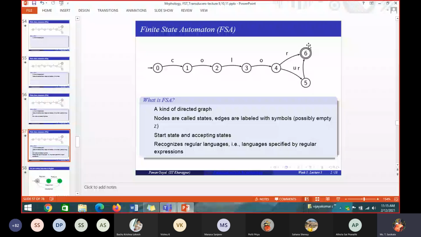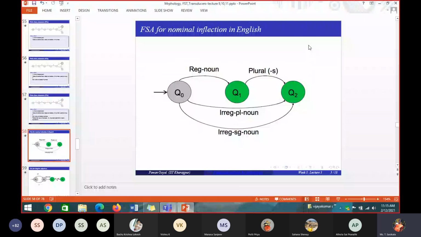Okay, so what is the idea? The idea is that when you combine various morphemes, certain changes happen at the boundary. Yes or no? When you combine certain morphemes, whether there will be certain changes happening or not at the boundary level.